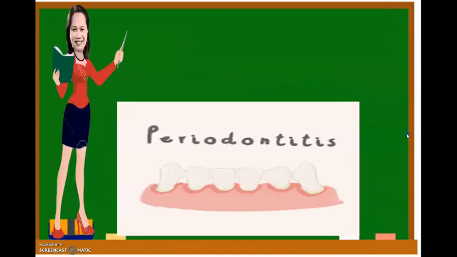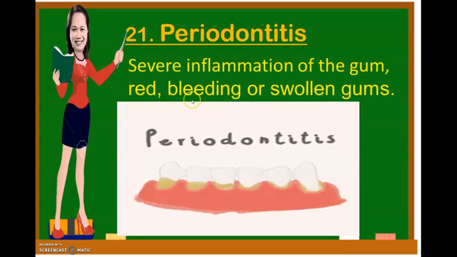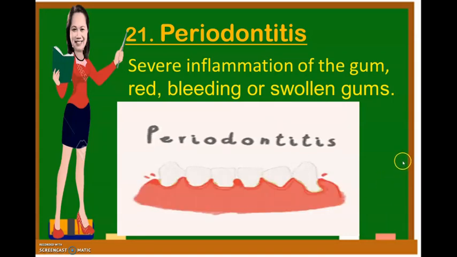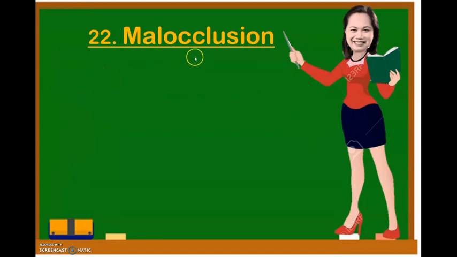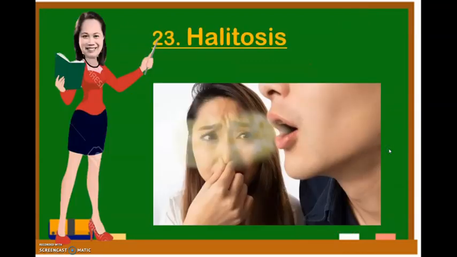The next one is the periodontitis. Periodontitis is a severe inflammation of the gum, red, bleeding, or swollen gum. Like this one, it is swollen. Next is the malocclusion. Malocclusion is the misaligned teeth. Like this one, misaligned. This is the normal, this is the misaligned or malocclusion. And the last one is the halitosis, which is the bad breath or bad odor coming from your mouth.